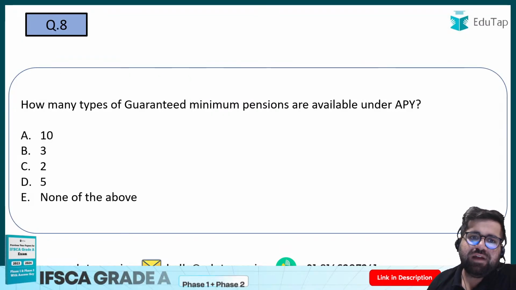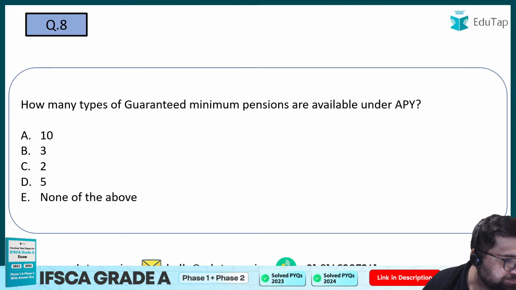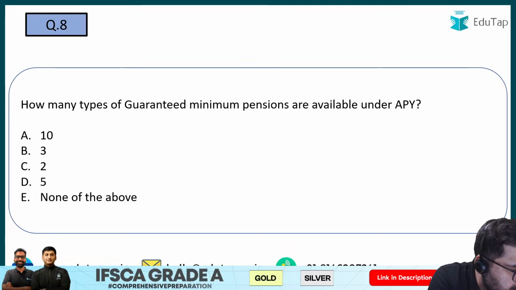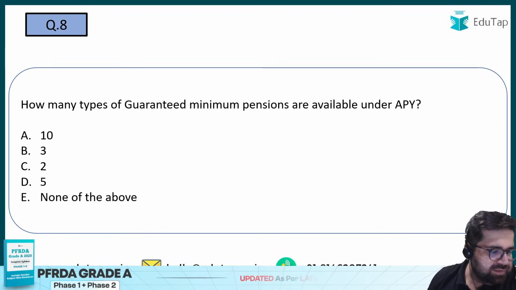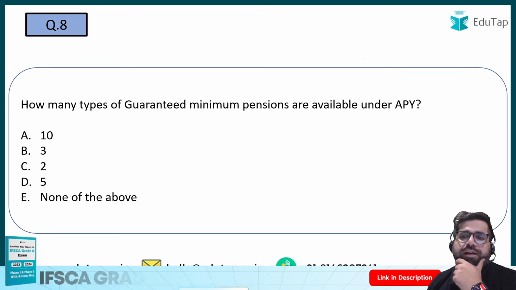How many types of guaranteed minimum pensions are available under Atal Pension Yojana? How many types? Cool. I was just checking your answers. How many types of guaranteed minimum pensions are available under APY?